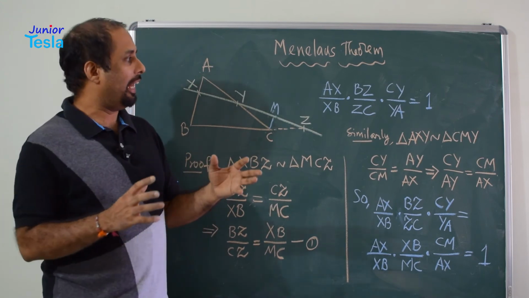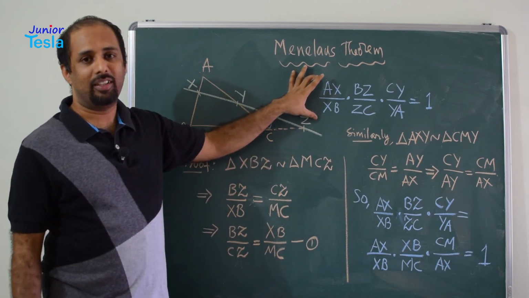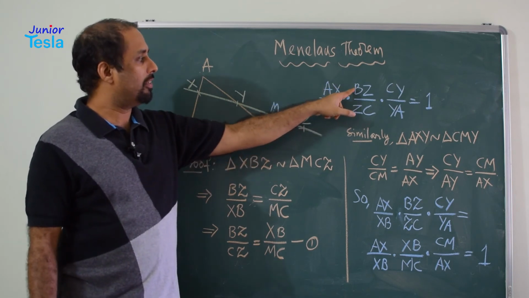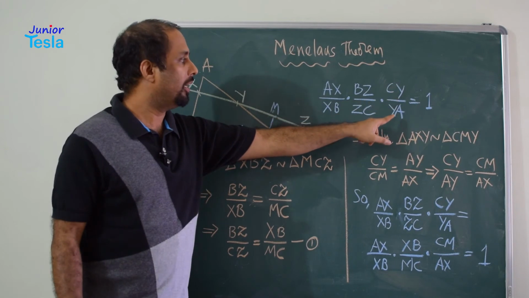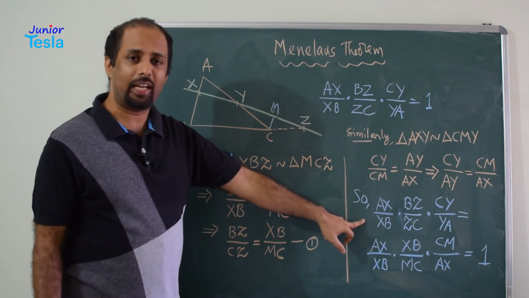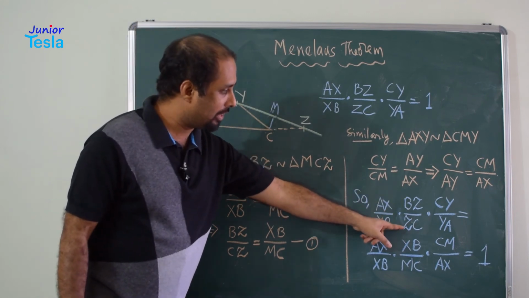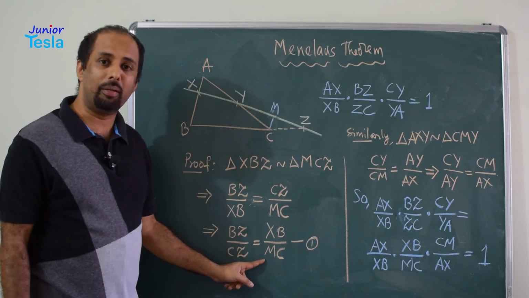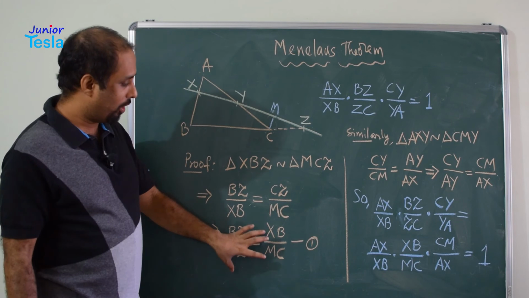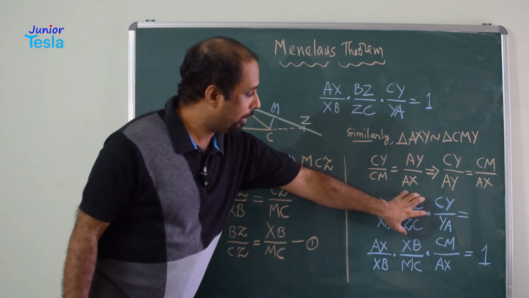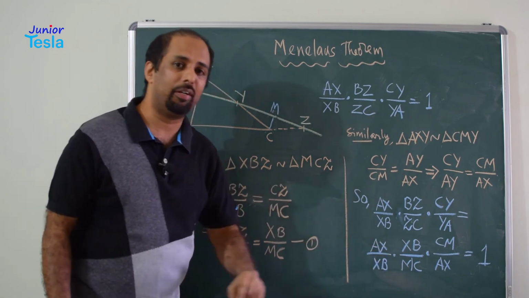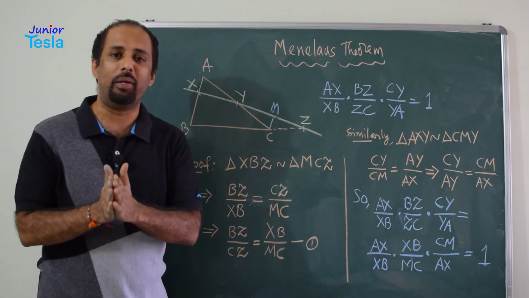Now let us take the original statement, Menelaus theorem's statement. It says AX by XB into BZ by ZC into CY by YA is equal to 1. Now let me write it as it is. Now in the place of BZ by ZC, what I can write is XB divided by MC, because BZ by ZC is equal to XB divided by MC. So I am using this proportion. Now I am replacing this ratio with this ratio. I have written XB divided by MC in the place of BZ divided by ZC.